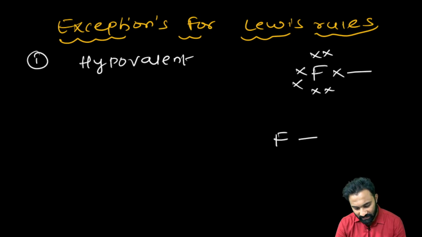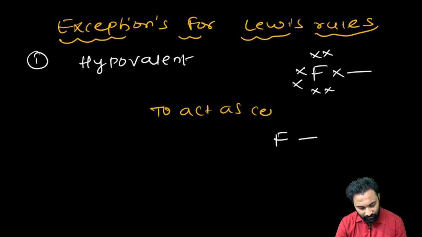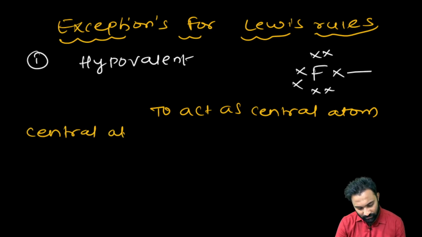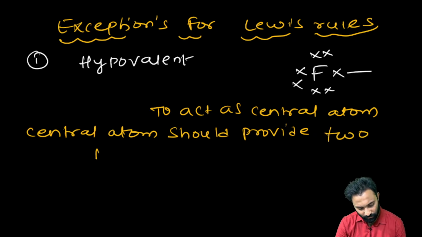To act as a central atom, it should provide 2 bonds, but fluorine is providing only 1 bond.